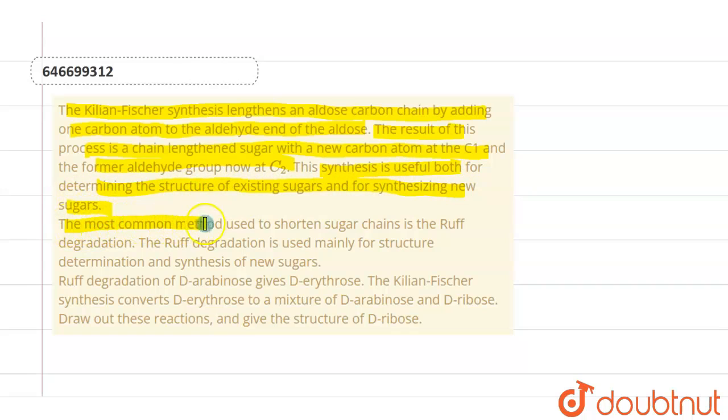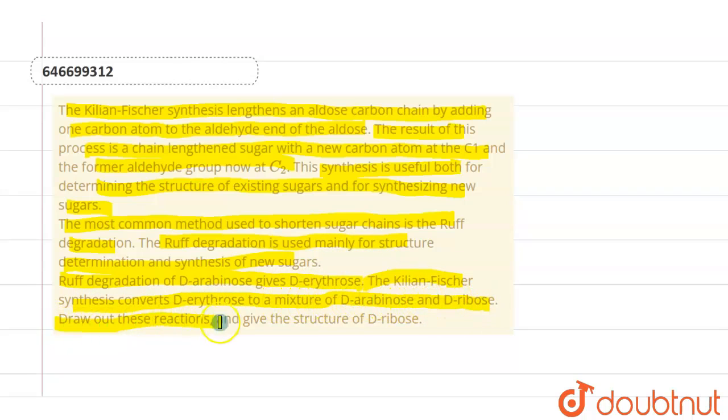This synthesis is useful both for determining the structure of existing sugars and for synthesizing new sugars. The most common method used to shorten sugar chains is the Ruff degradation. The Ruff degradation is used mainly for structure determination and synthesis of new sugars. Ruff degradation of D-arabinose gives D-erythrose. The Kiliani-Fischer synthesis converts D-erythrose into a mixture of D-arabinose and D-ribose.